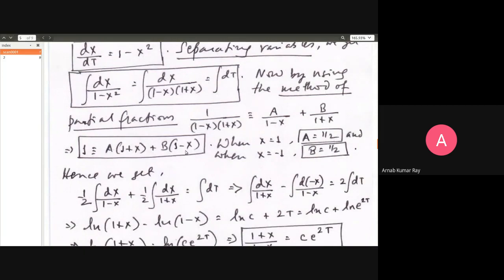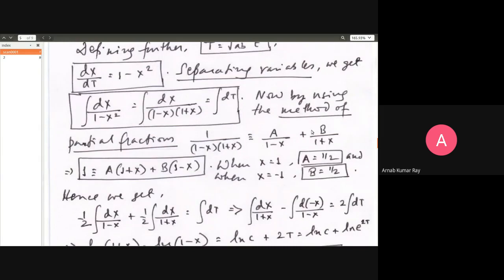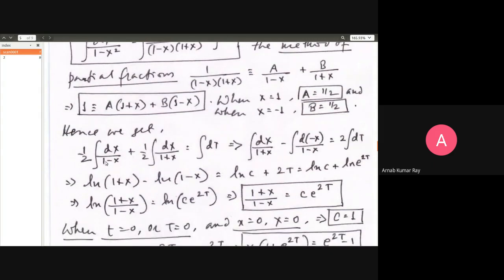So when x is equal to 1, 1 minus 1 will be 0, and 1 plus 1 will be 2, so capital A will be half. And when x is equal to minus 1, 1 plus minus 1 will be 0, and 1 minus of minus 1 will be 2, therefore B will be equal to half again. So by the method of partial fractions, you have the values of capital A and capital B, and your equation is now half dx by 1 minus x plus half dx by 1 plus x is equal to integral dt.